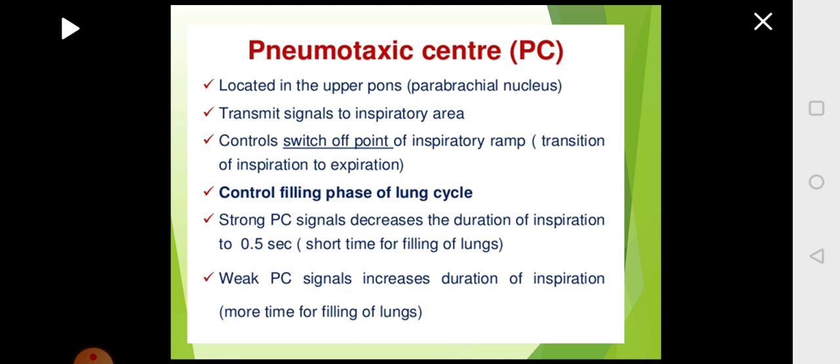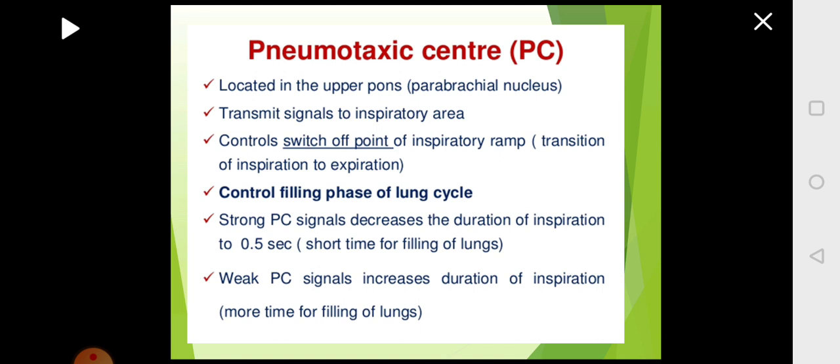Then you have the pneumotaxic center located in the upper part of the pons. What this will do is send signals to the inspiratory area. It controls the switch-off point of the inspiratory ramp. That is, once the rhythm is set for about 2 seconds, it goes on increasing, then it has to stop. Then expiration will start. So this point, the transition between inspiration and expiration, is controlled by the pneumotaxic center.